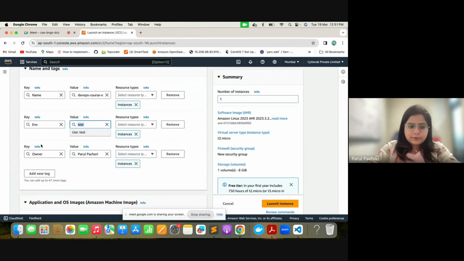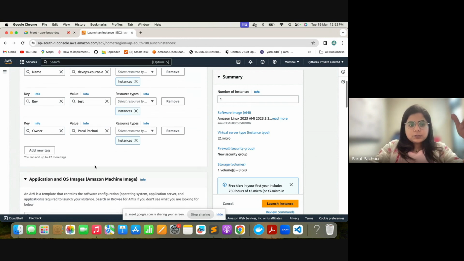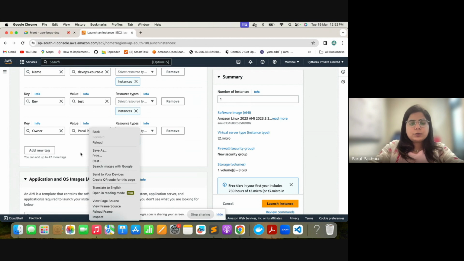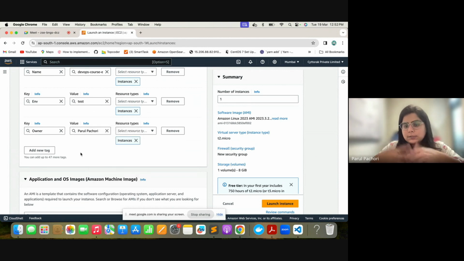So these tags also help us identify what this machine is used for. It's used for a test environment. It is created by this owner. It can be a team name, it can be a person's name. So if you get a team name or a person name, you'll be able to identify, okay, this person is responsible for this instance. Now if we want to ask anything related to this instance or do anything on this instance, this is the person I have to reach out to. So these tags are not just for querying but also to identify what this particular machine is about. You can consider it as a description, a querying model, an identification pattern, anything.